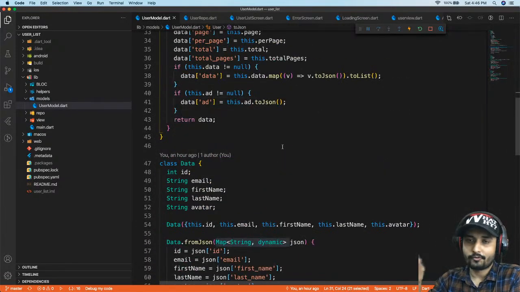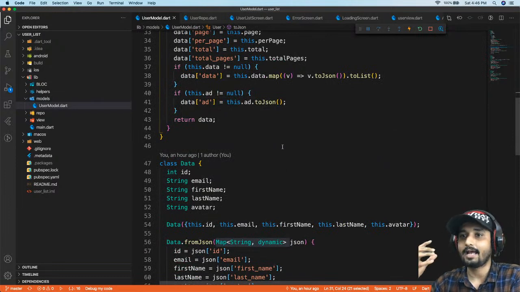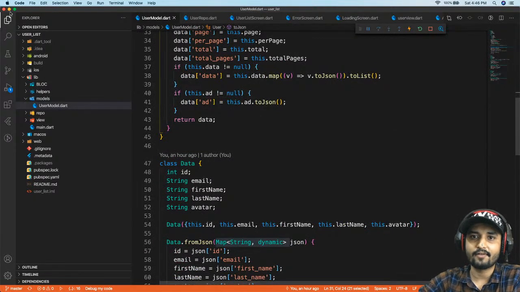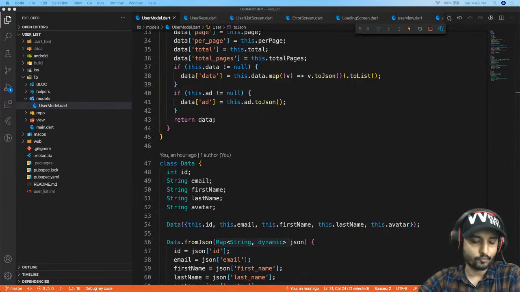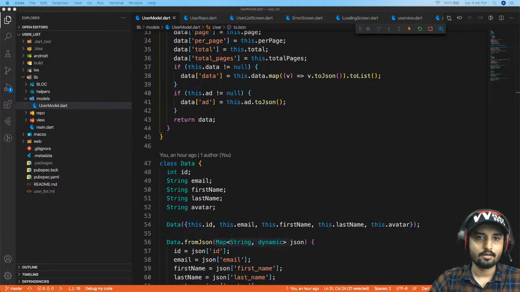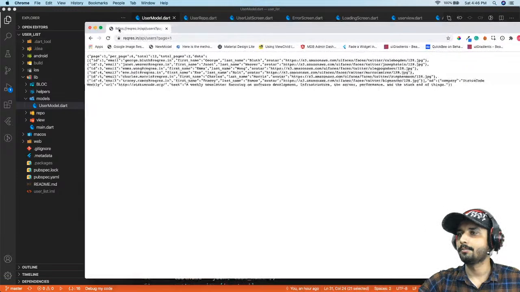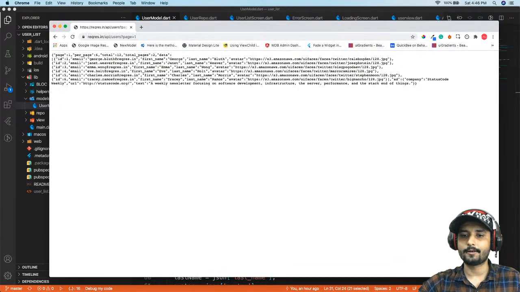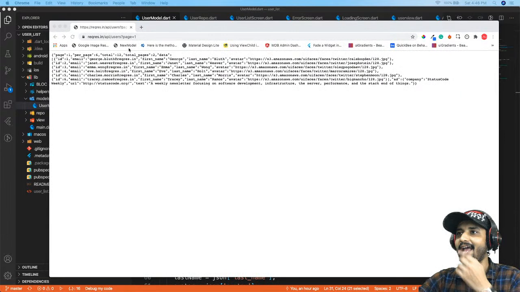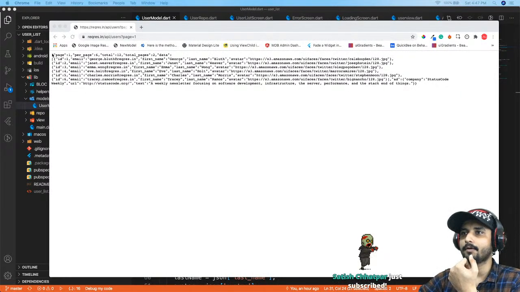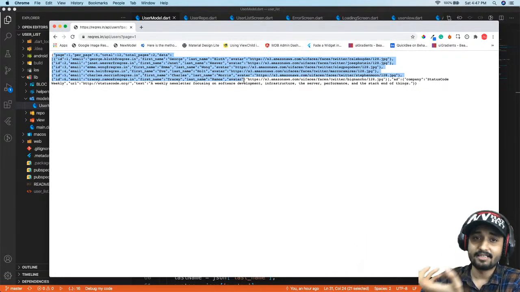Now, this is the code. To be frank, I have not written this code. I have just copied my response, right? If I can just share my other screen, I have the response along with that. I'll just bring it over here. Yeah, so you can see right over here I have a response from this particular part. This is basically a JSON string, right?